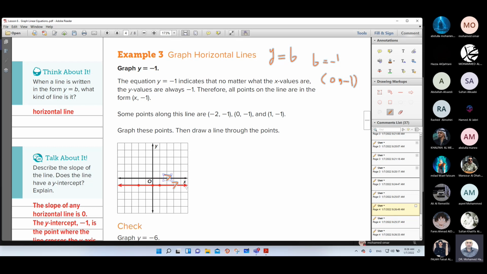Then, as you remember, the line has infinitely many points, and all these points have the same value of y. For example, this point, as you see, is 1 in x and negative 1 in y. Note here, this is negative 1, and this is negative 1, and this is negative 1, the same value of y. And this point is negative 2 in x and negative 1 in y.